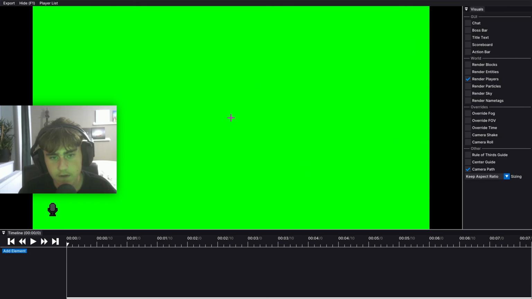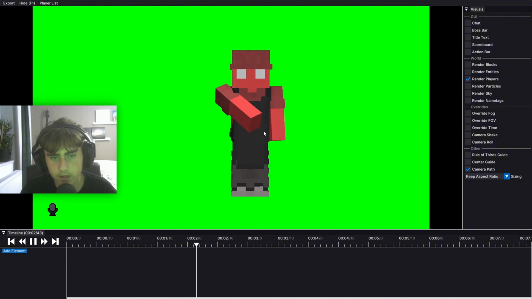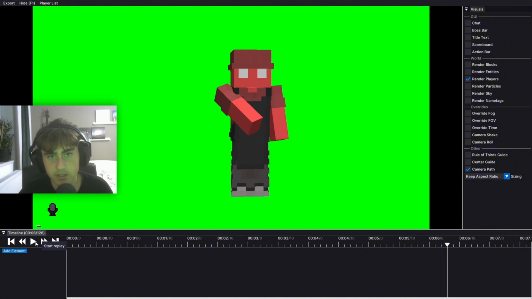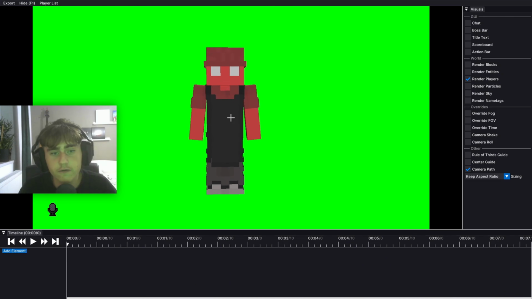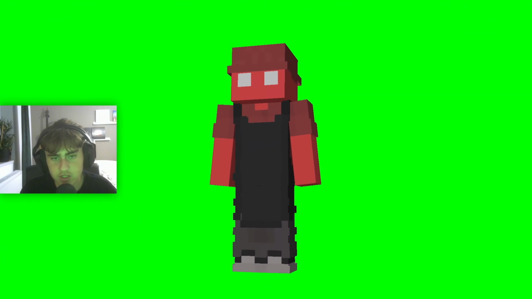And now you can see you have a whole green screen and just your player over here. And once you press play, you can see whatever you're doing, it's in this green screen environment. So this is the easiest that has ever been to make a Minecraft green screen. It literally takes a couple clicks. So if you just want to take a screenshot for a thumbnail or anything, you can just press F1 and then you're over here and you can take the screenshot.